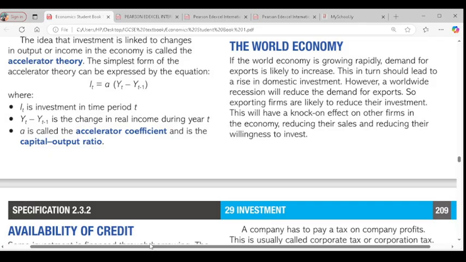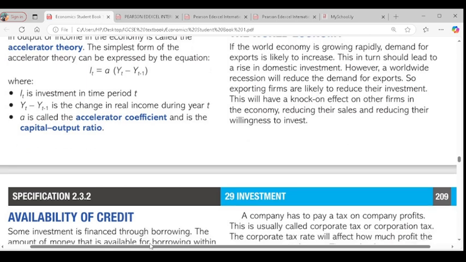But if the world economy is in recession, aggregate demand would fall. Demand for exports would fall. Exporting firms would not have any other option than to reduce their investment. Is it clear? Yes. Any question about that? Good. The next one is availability of credit.